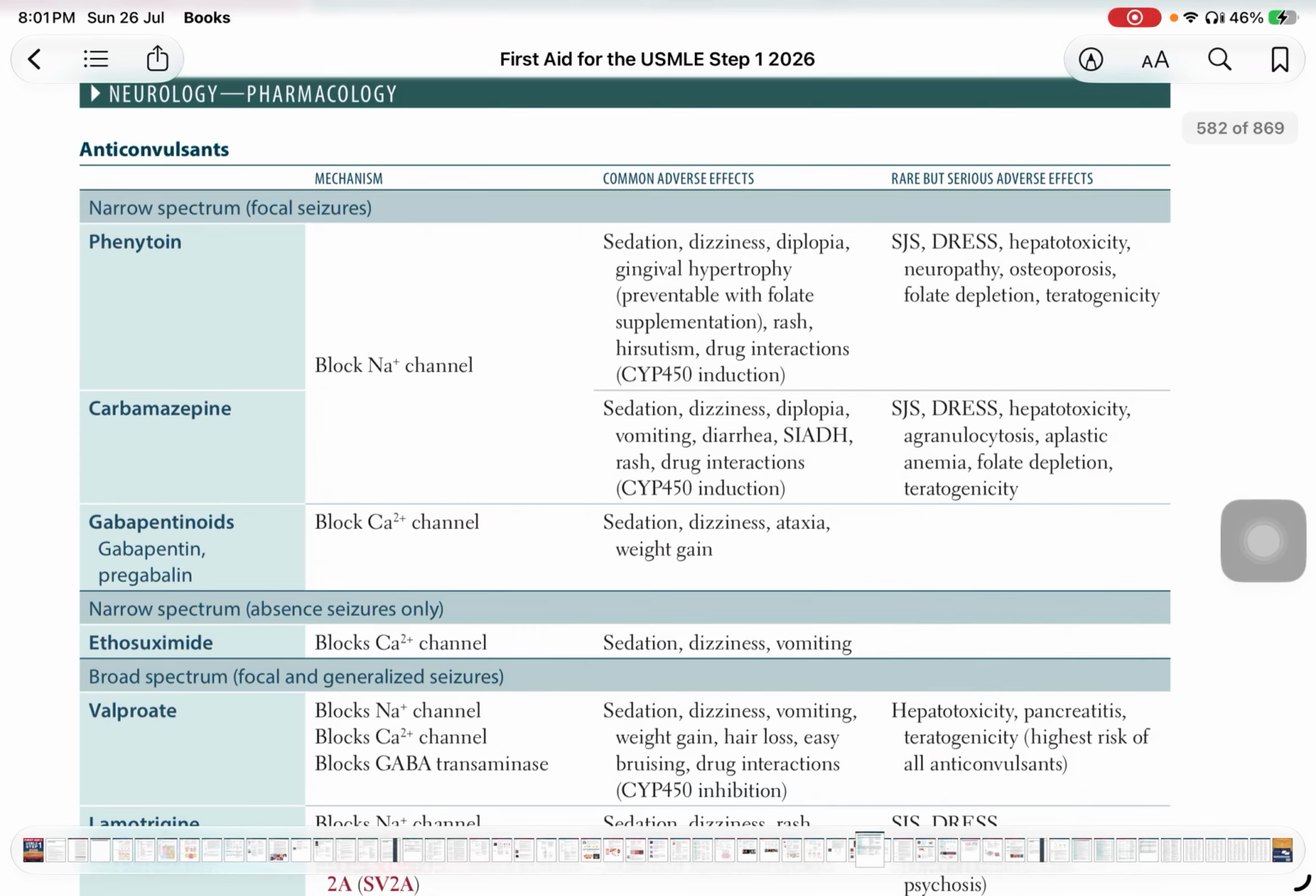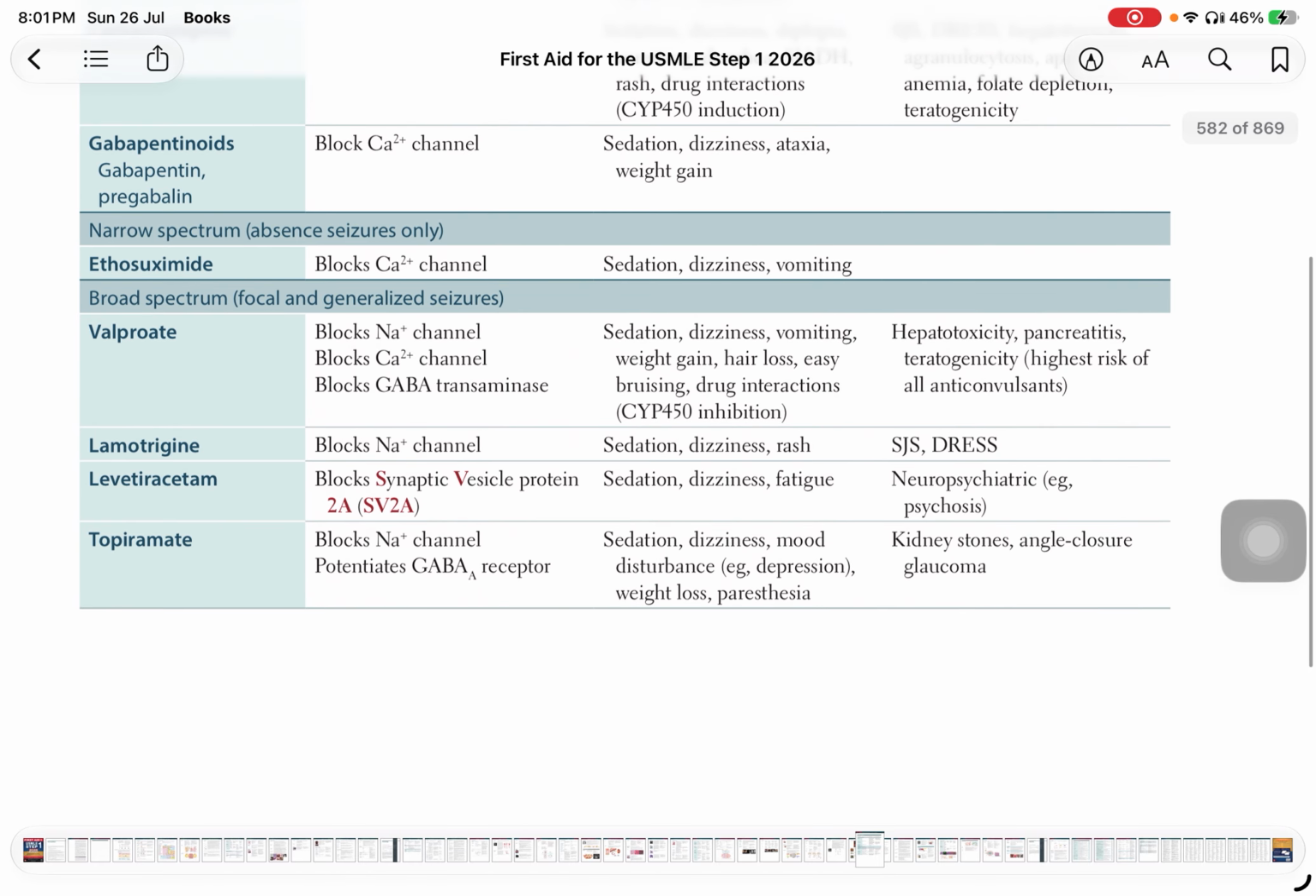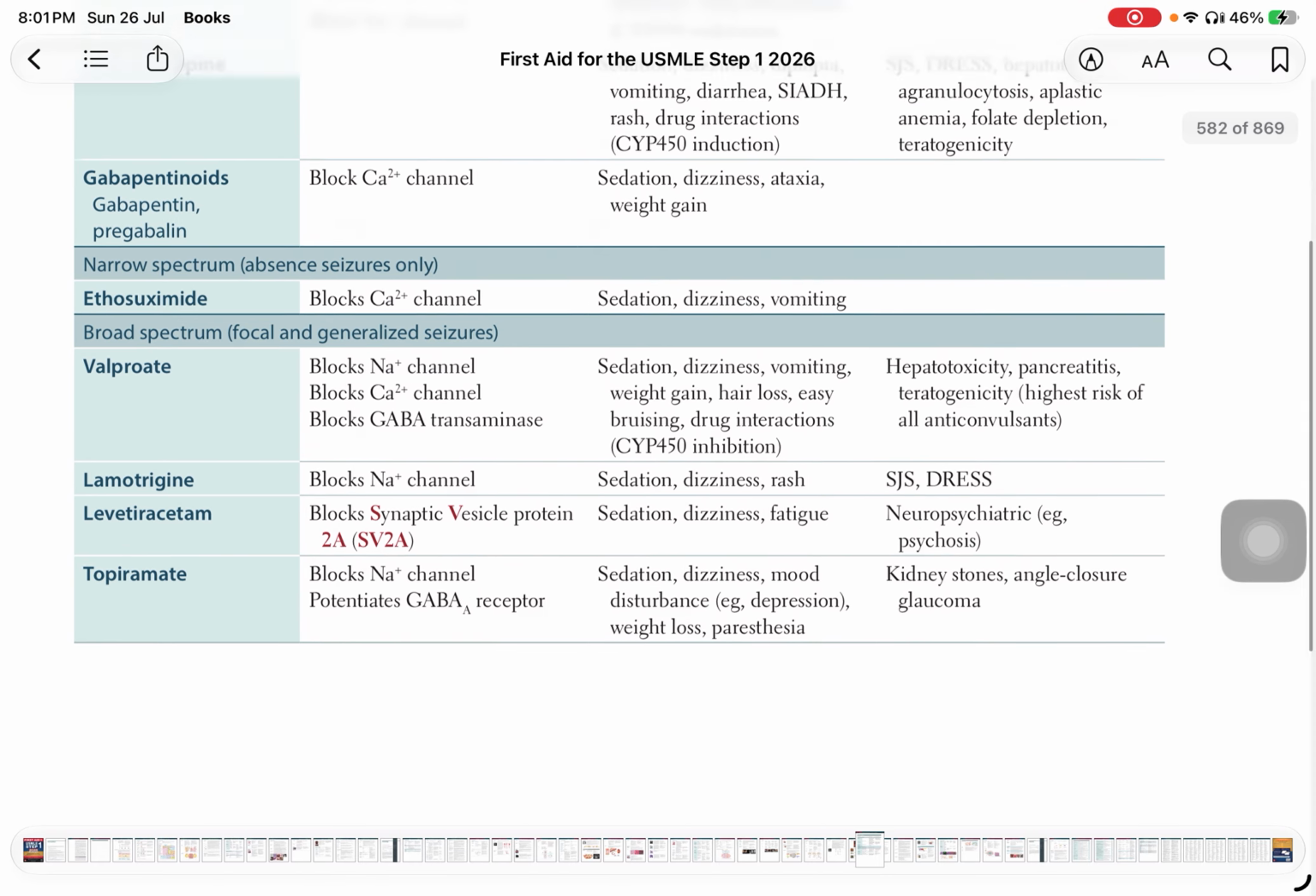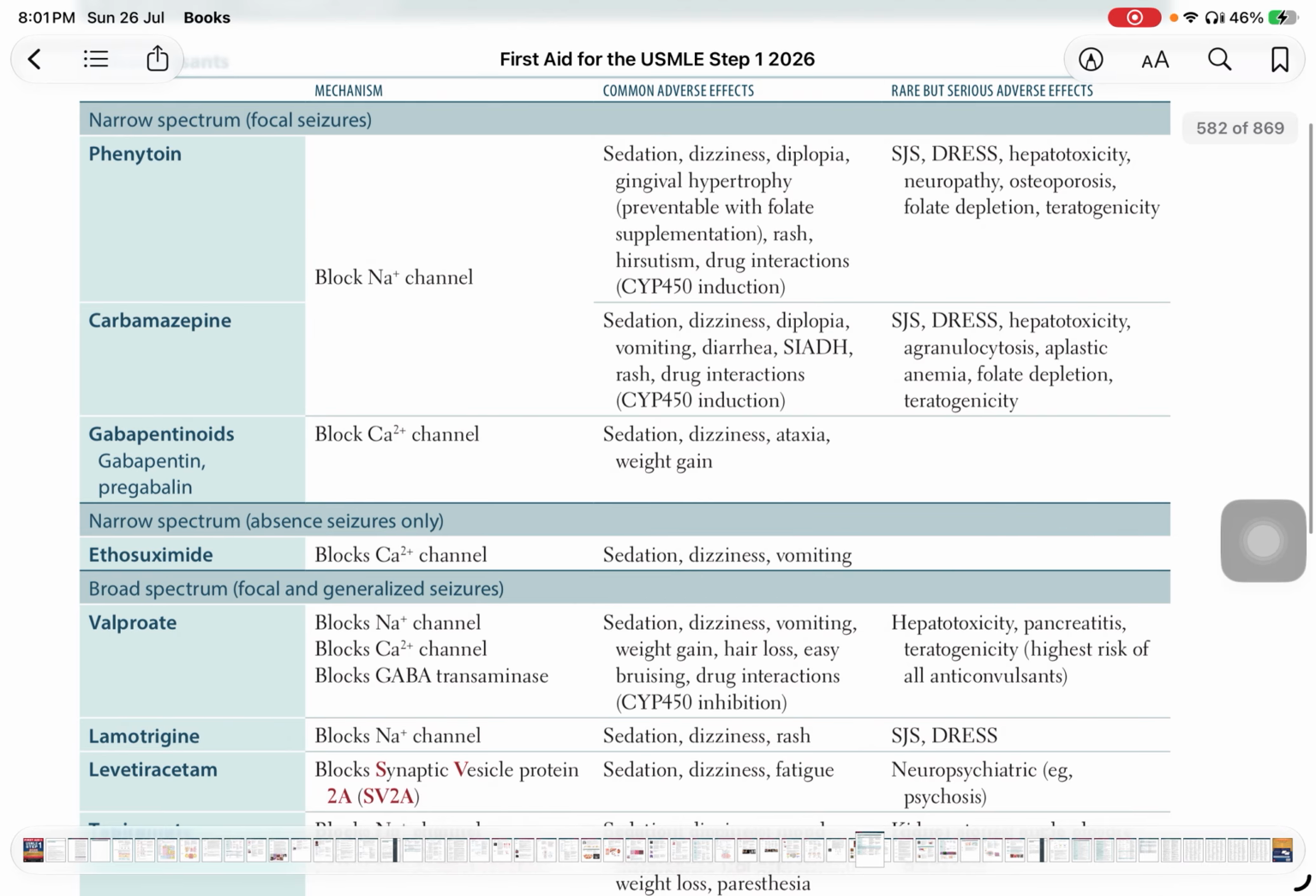Today we will discuss the anticonvulsants, including phenytoin and carbamazepine. First of all, these are the anticonvulsants that are used for focal seizures and have a narrow spectrum, while the other one that is used in absence seizures only is ethosuximide, and then broad spectrum anticonvulsants include valproate, lamotrigine, levetiracetam, and topiramate. So first of all, phenytoin and carbamazepine.